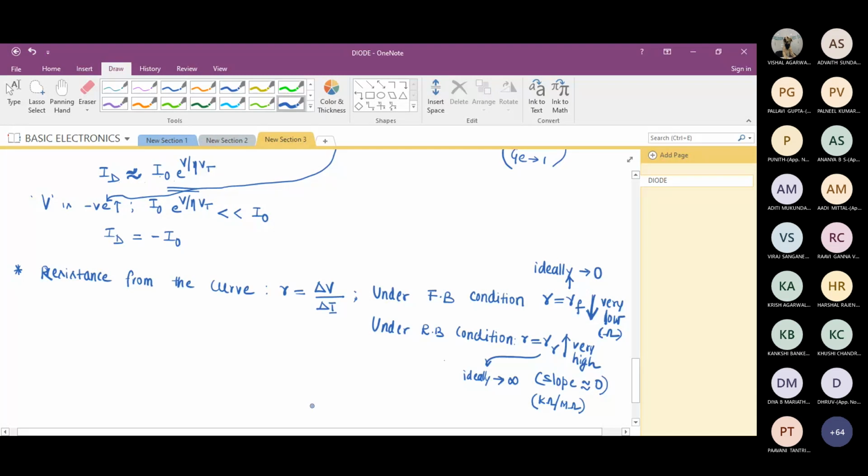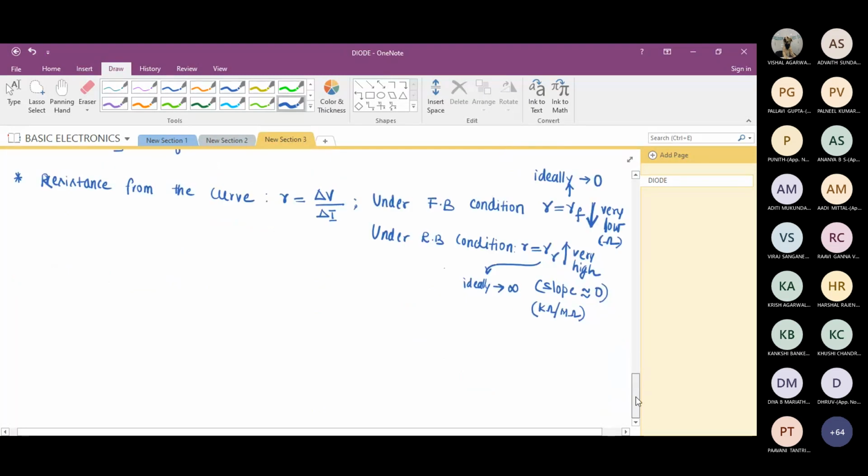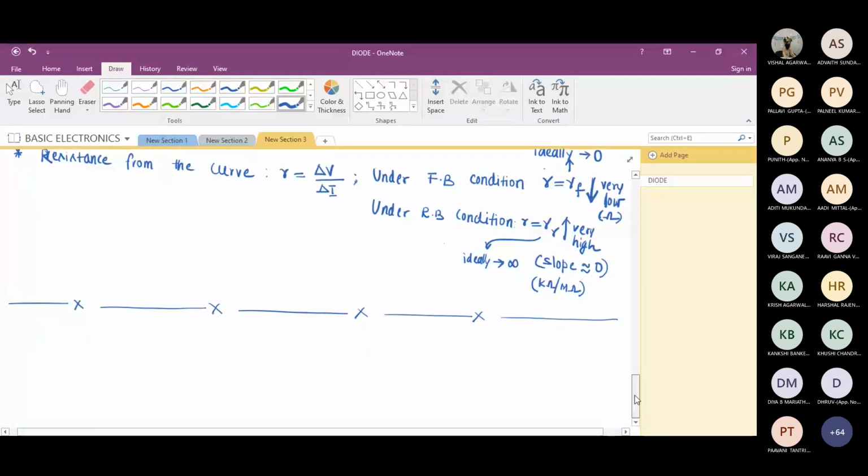So with this, now I explain the actual requirement. Why I defined all these things, the reason behind defining all these parameters, I'll explain. Before that, let me draw the diode symbol. I hope you know this.